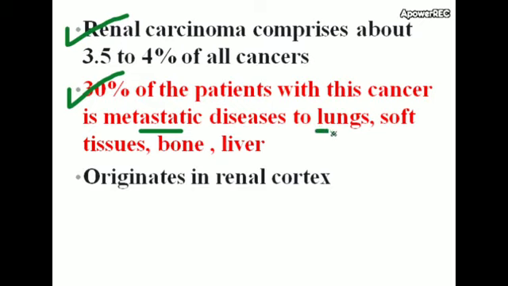In this, it mostly spreads to the lungs. You may get some questions: in which area does renal carcinoma metastasize fast? That means first it will spread to the lungs, then only soft tissues, bone and liver. CA kidney originates in the renal cortex.